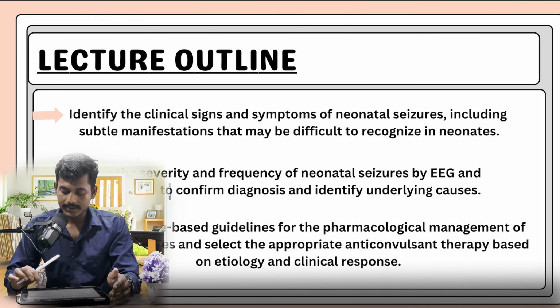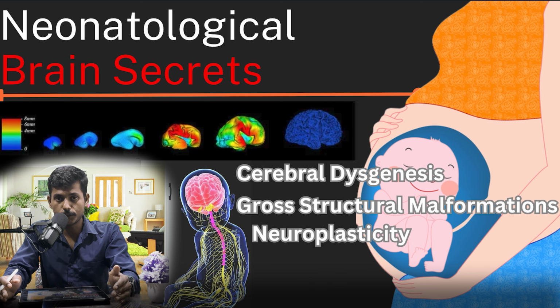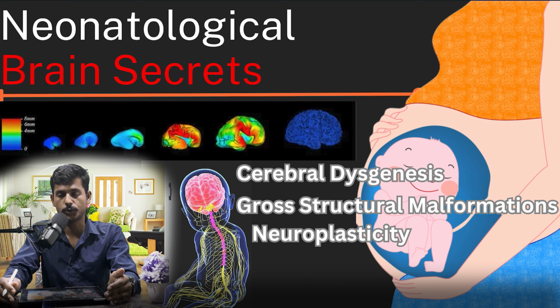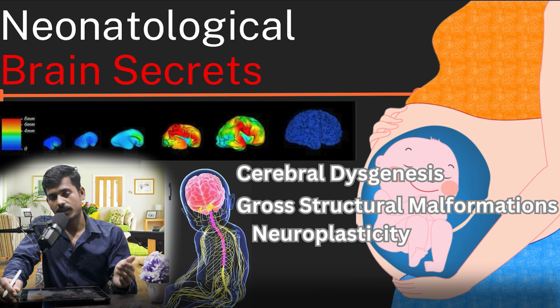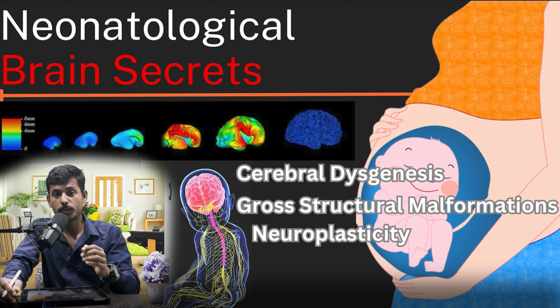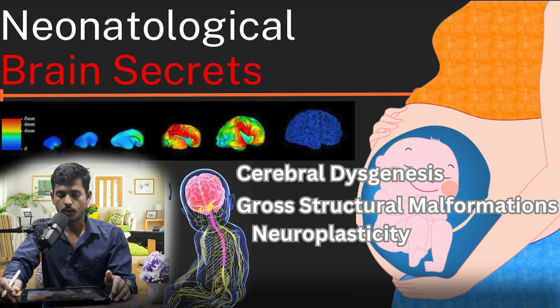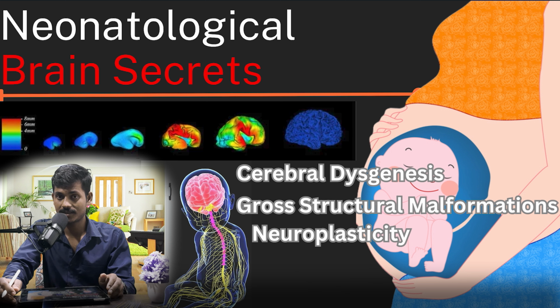We already discussed that. Before I go into detail on neonatal seizure, I am going to introduce some facts related to the neonate's brain. As we know, brain development starts at the embryo formation stage, because inside the mother's womb there is a formation of the neural tube, and this neural tube differentiates and forms the central nervous system as well as the peripheral nervous system. If you want detailed descriptions, we already uploaded some embryology lectures. I will provide the links. You go and watch those videos.